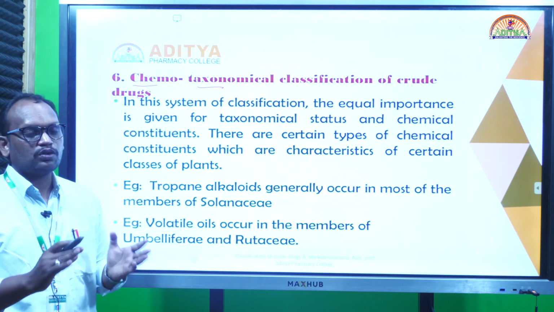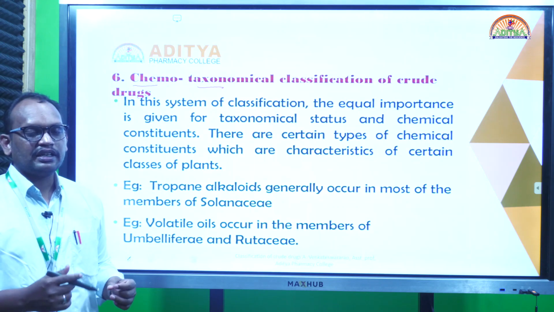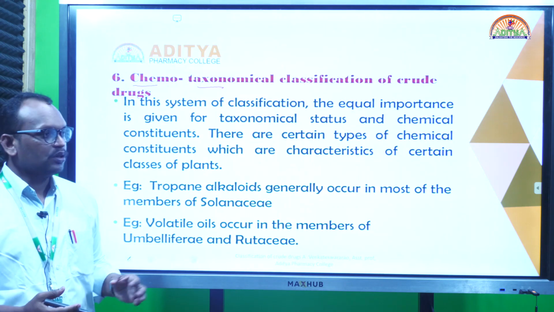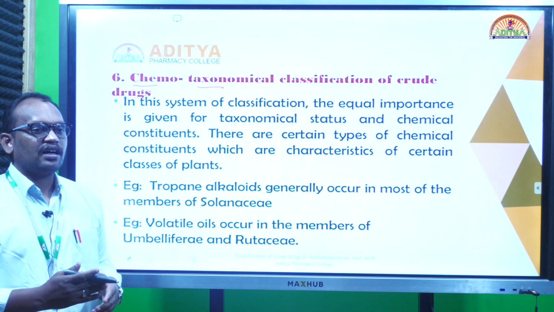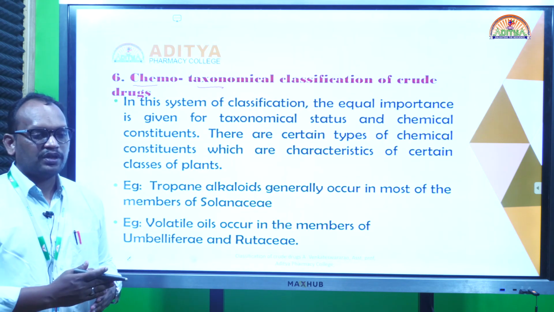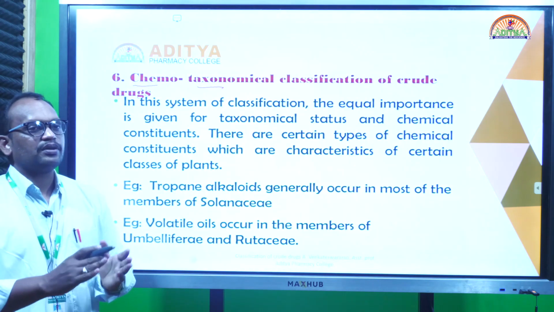Volatile oils are a group of chemicals that evaporate at room temperature, generally chemically terpenes, and they are isolated products. Based on that chemical nature and taxonomical order, all belonging to the Umbelliferae family, they are made into one group.